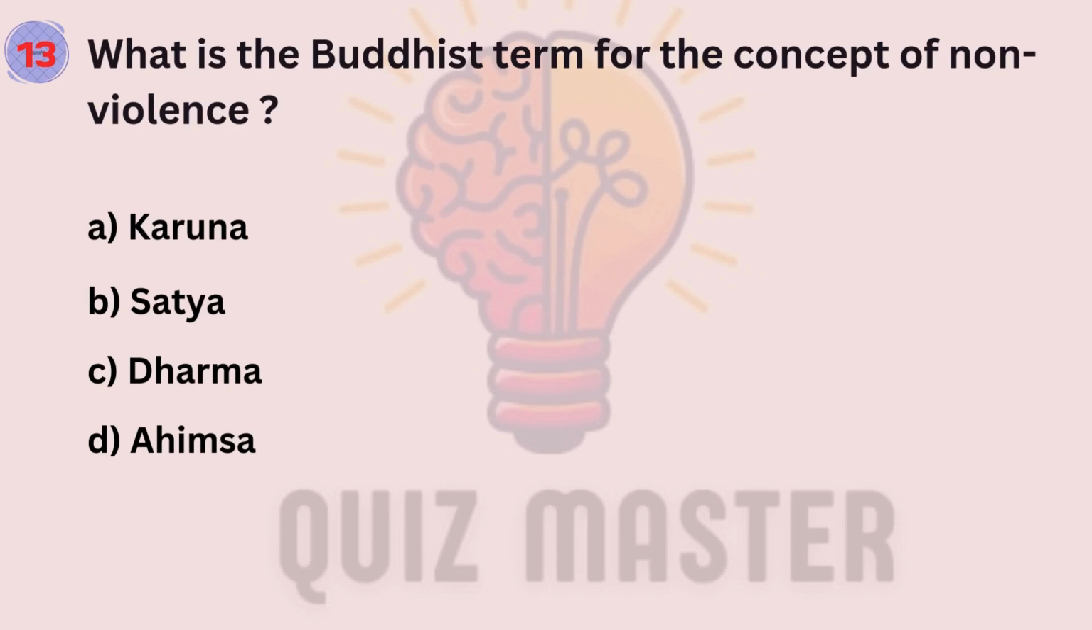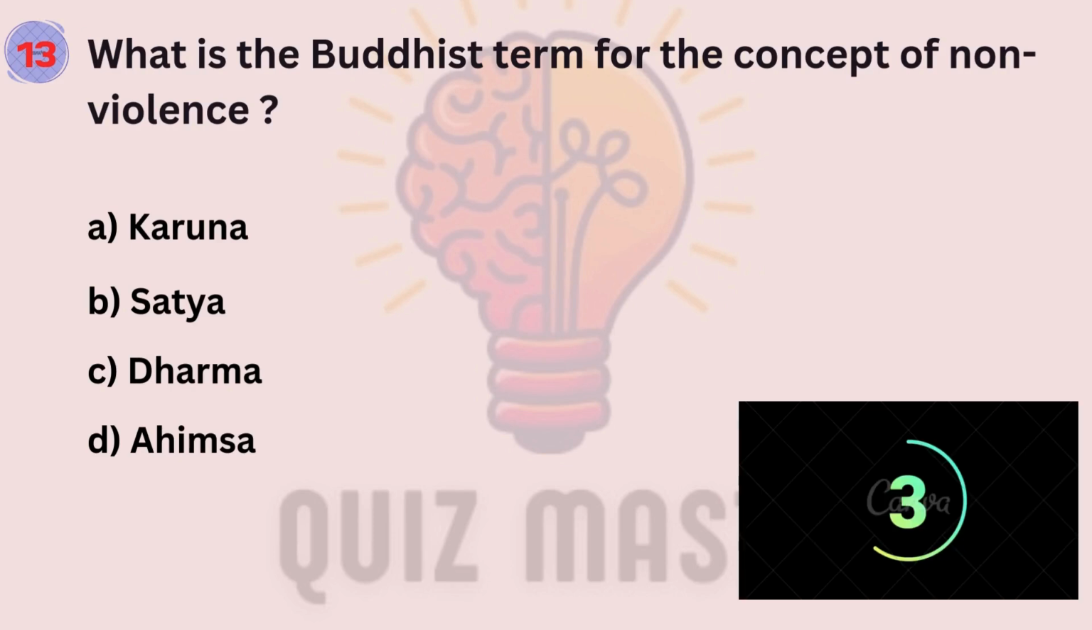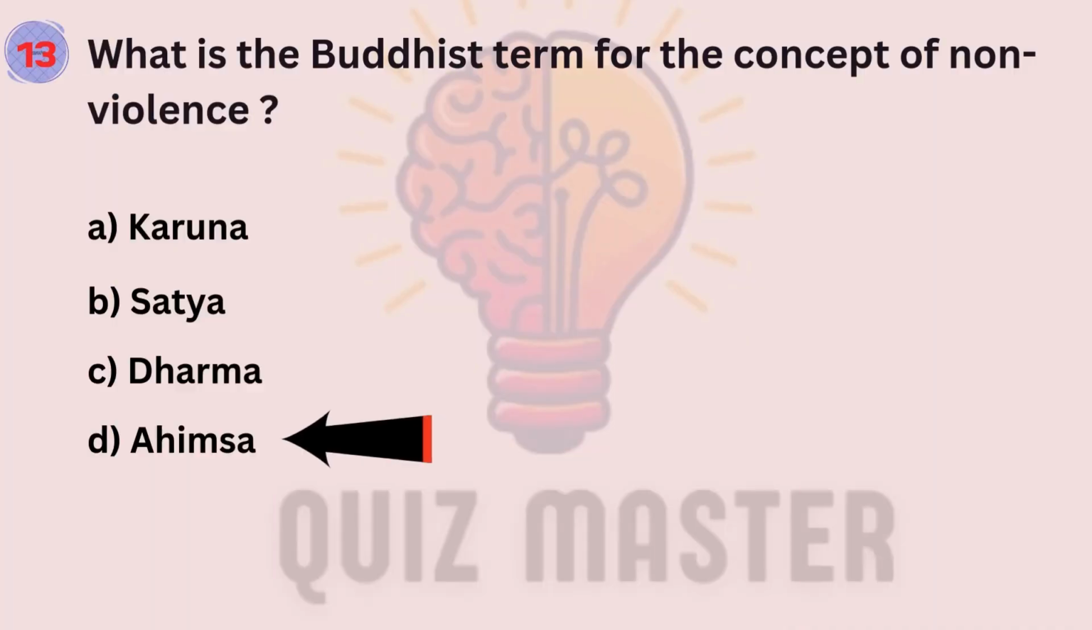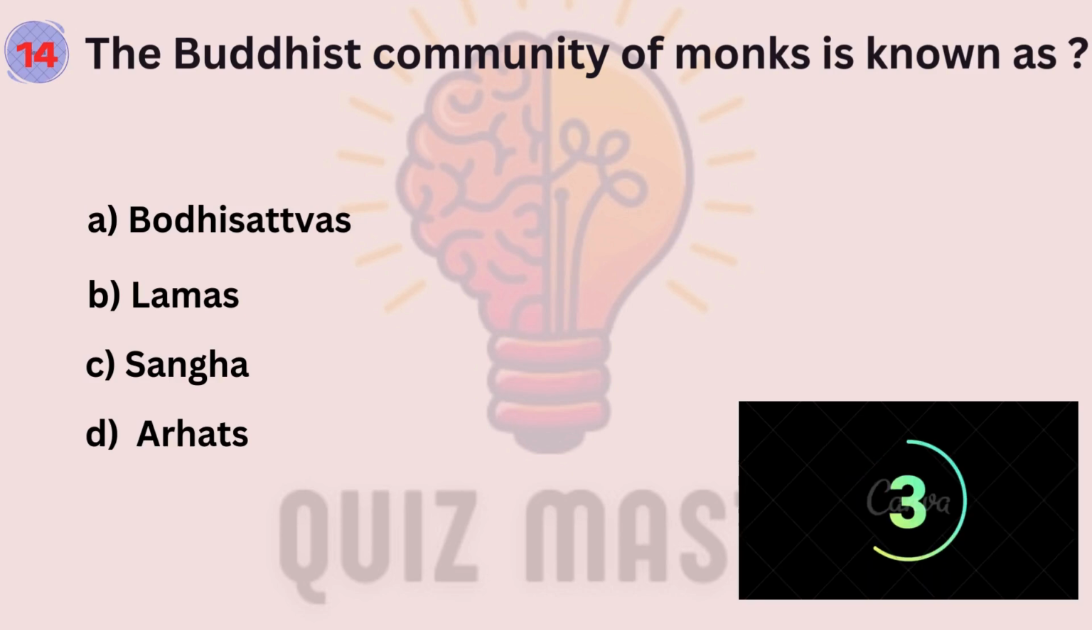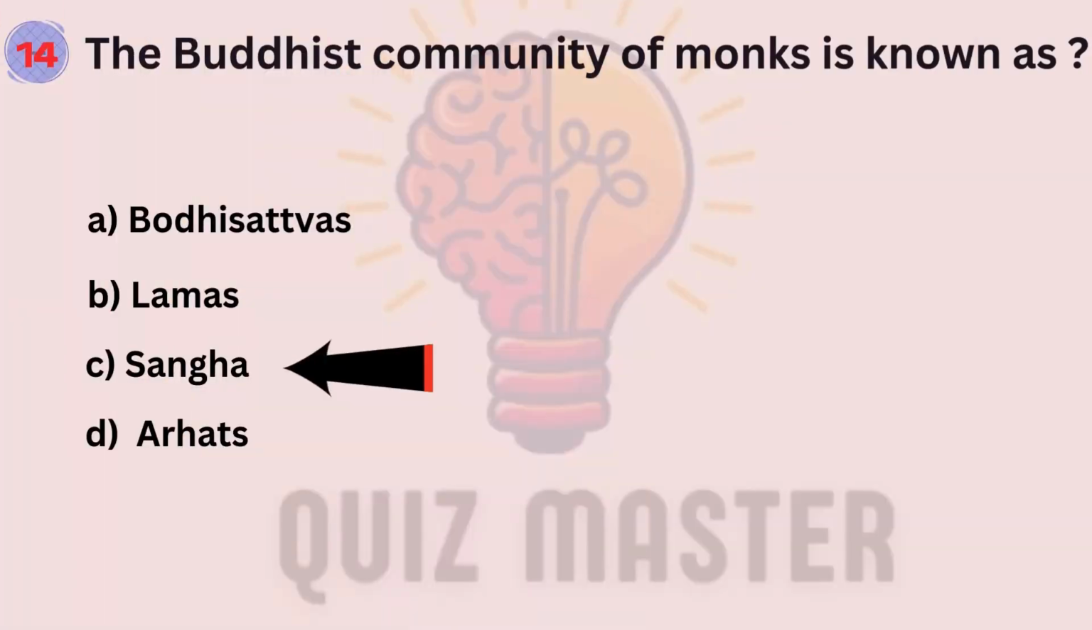Question number 13. What is the Buddhist term for the concept of non-violence? Answer is D. Question number 14. The Buddhist community of monks is known as? Answer is C.